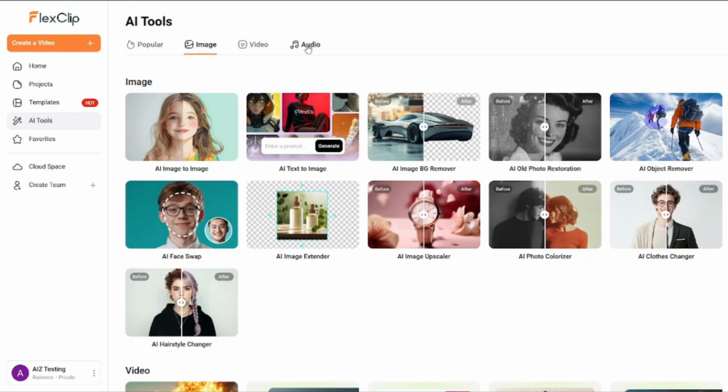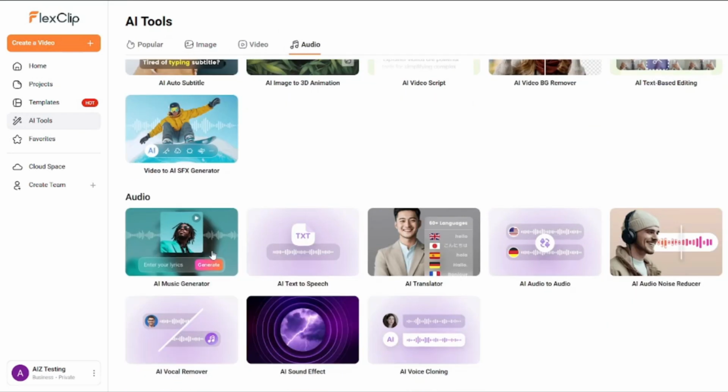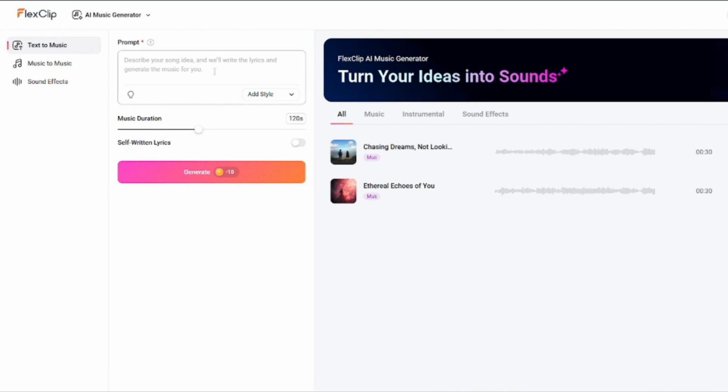Go to the home page. I'm going to go to the audio section, and let's just go to AI music generator. FlexClip basically lets you create music as well. I'm going to simply paste my prompt right over here. That simple it is. And I'm going to choose my music duration as 30 seconds, because this is the sample I'm going to show you guys.